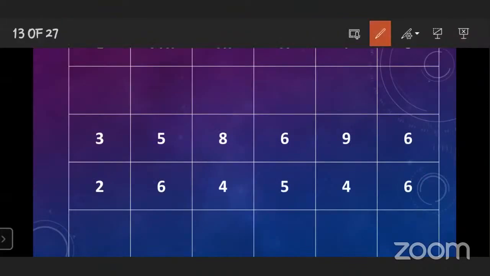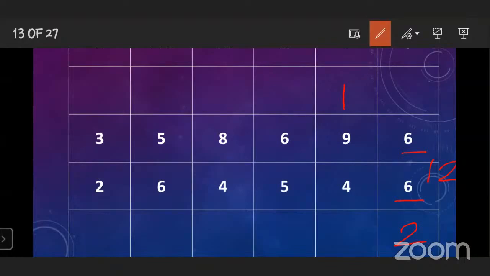Now, in the unit place, which numbers are given? 6 plus 6. 6 plus 6 is equal to 12. So what you have to write here? Which digit you have to write down? 2 down, and 1 carry over. Yeah, very good.